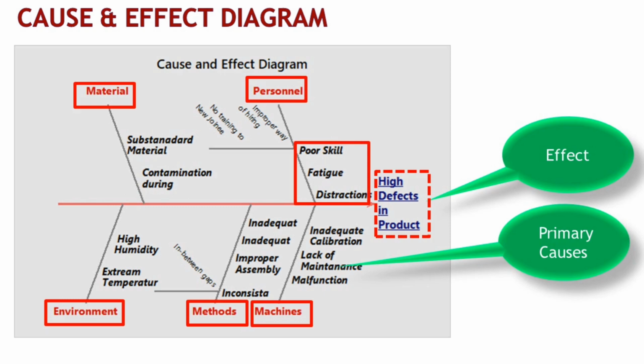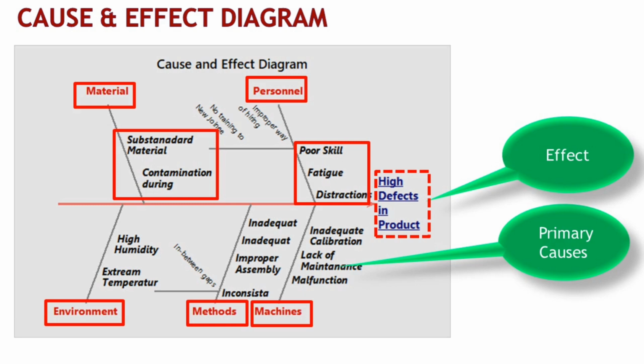These primary causes give us insights into specific factors affecting the defect rate related to man. Further, under material, we have substandard material and contamination as primary causes. These primary causes highlight issues with the materials used in the production process.